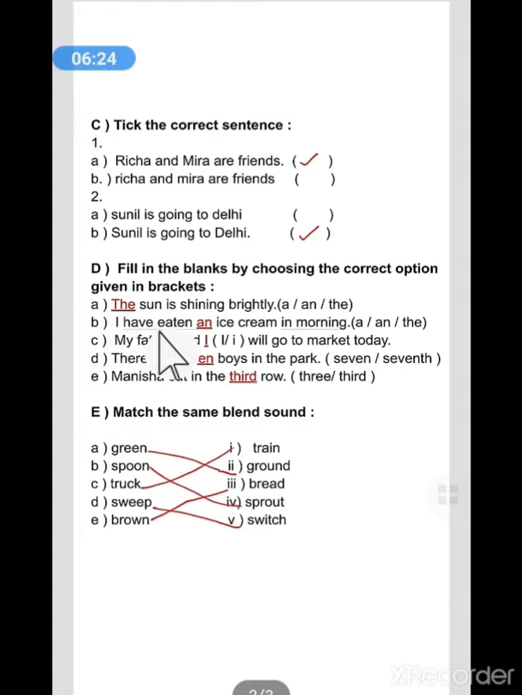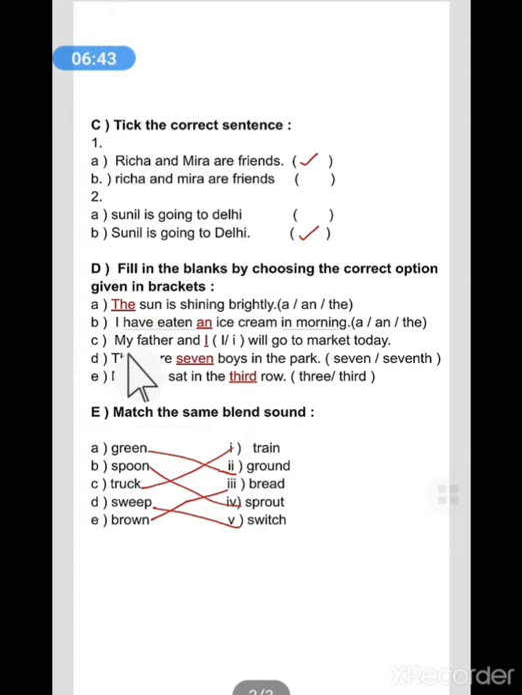Next is, I have eaten dash ice cream in the morning. A, an, or the. So here also we have to put an article here. So we can see that ice cream is starting with the vowel sound. So we will use an here.